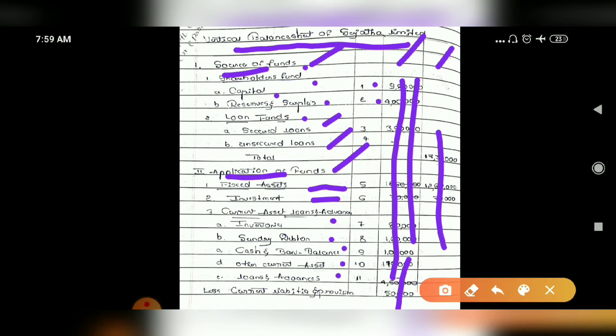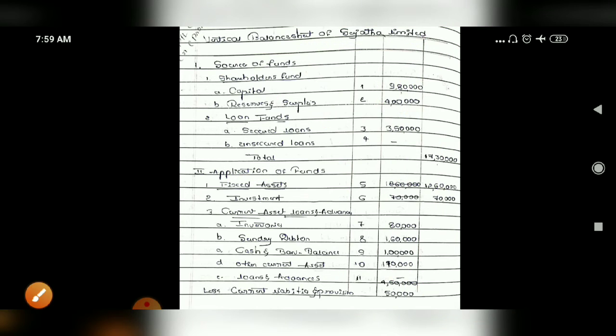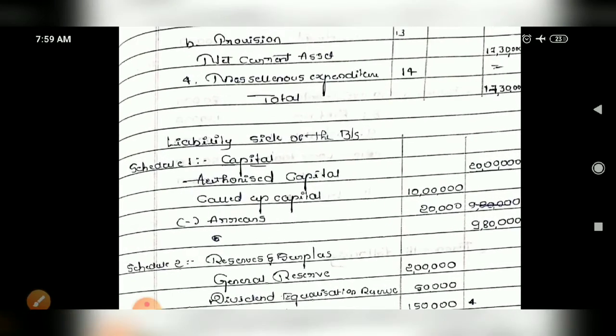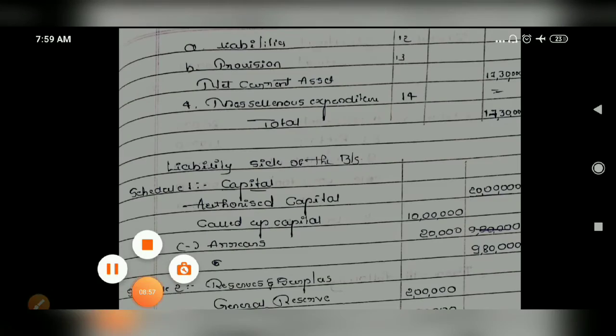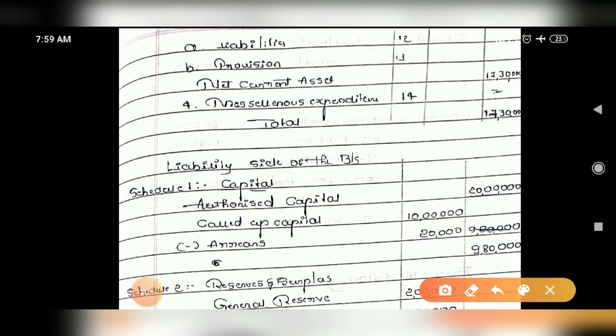You have studied this, and you have the format in the fair notebook now. Then you have to deduct some items: current liabilities and provisions. So here is the continuation of it. Liabilities, note number 12, provisions, note number 13.